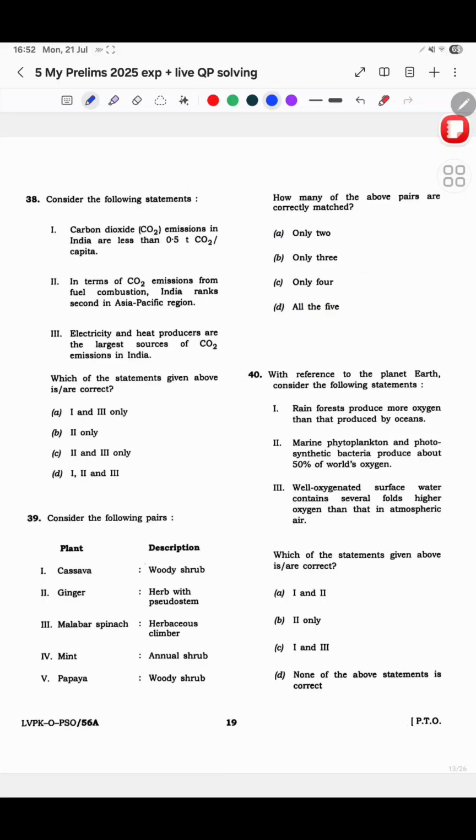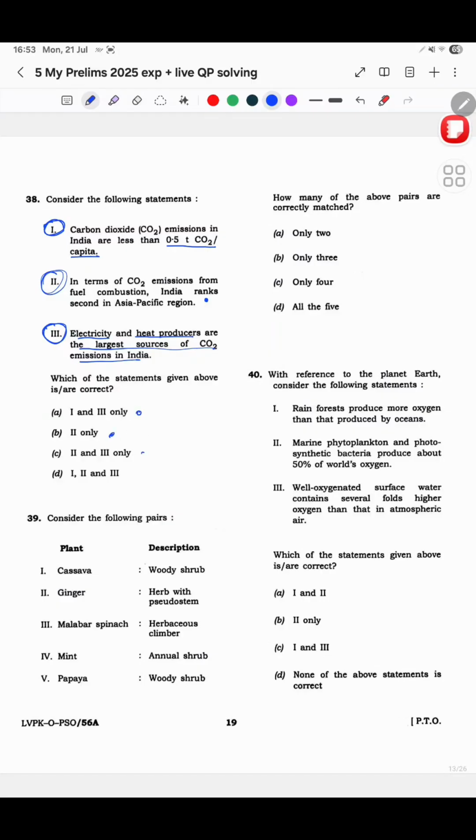Yeah, CO2 emissions are less than 0.5 t CO2 per capita. I did not know this. So yeah, I completely did not know this. In terms of CO2 emissions from fuel combustion, India ranks second in Asia Pacific region. I did not know this also. Electricity and heat producers are the largest sources of CO2 emissions in India. I did not know this also. And when I looked at the options, ऐसे नहीं था कि कोई एक गलत option मैं निकाल दूंगा तो आएगा करके.